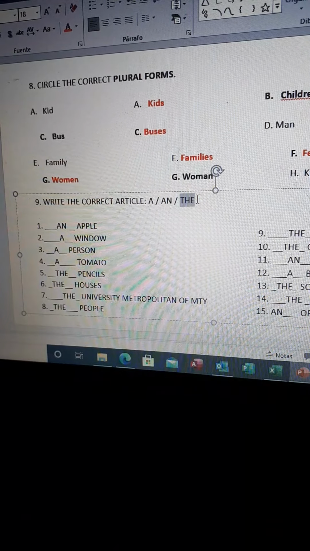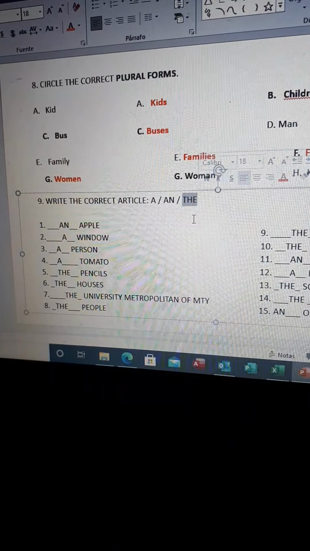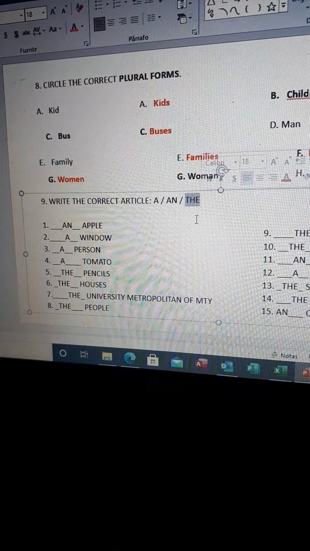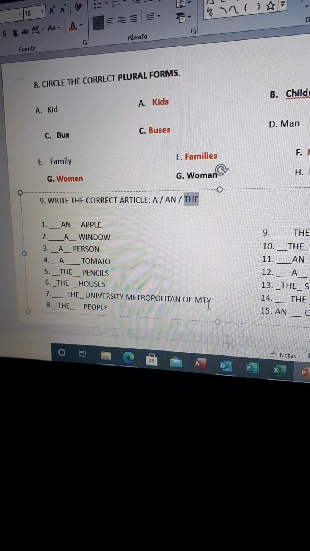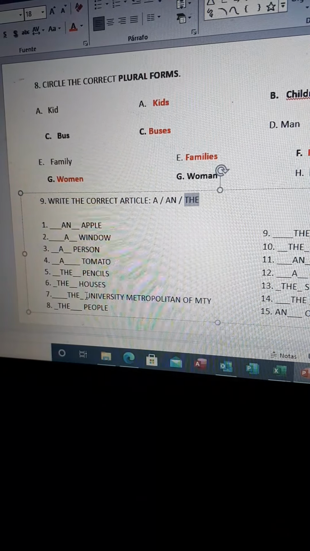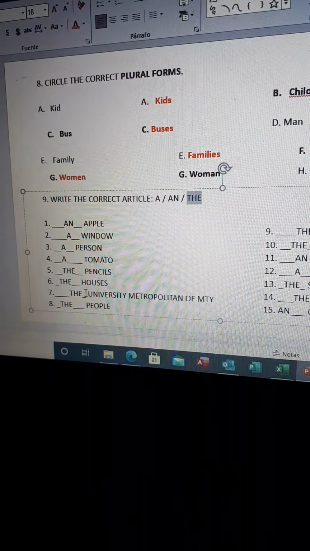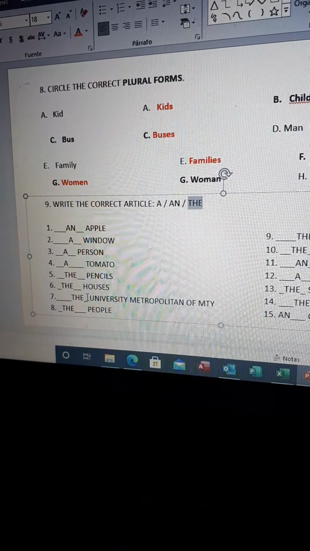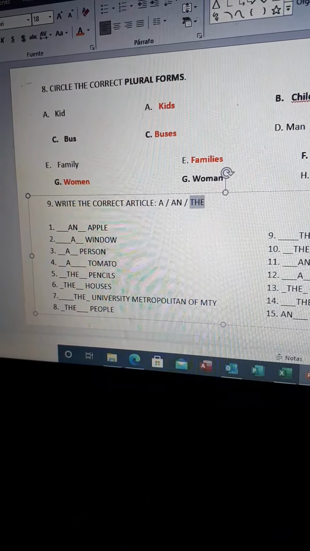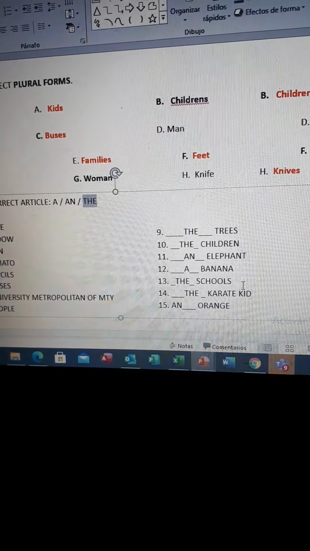The is referring to something that is in particular important. For example, the Universidad Metropolitana de Monterrey, because there is only one. If we're talking about the universities, you can use also the, but this is the university. The Karate Kid, like the movie, the Karate Kid.